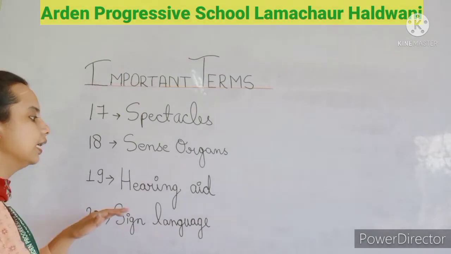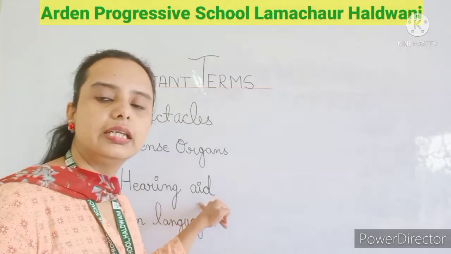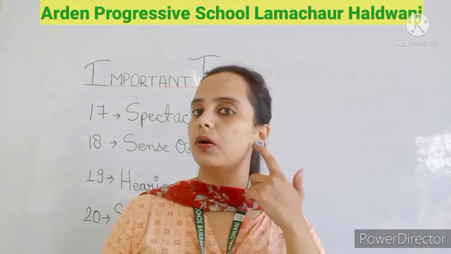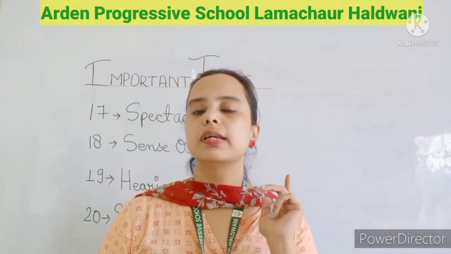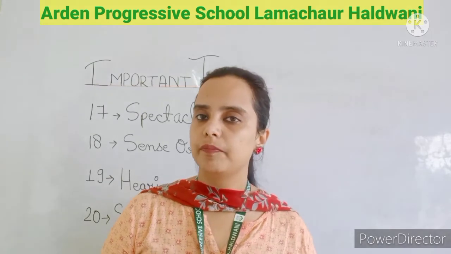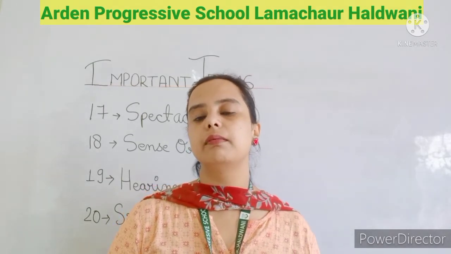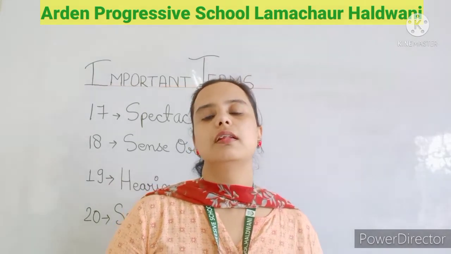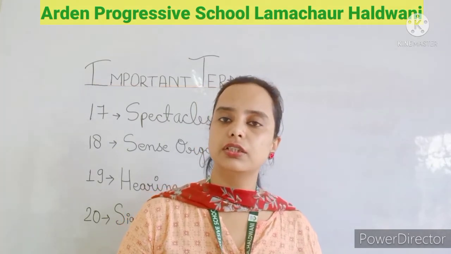The next is the hearing aid. What is a hearing aid? A hearing aid is a machine which is worn on the ears. People who cannot listen well can use it, and age is also a factor.